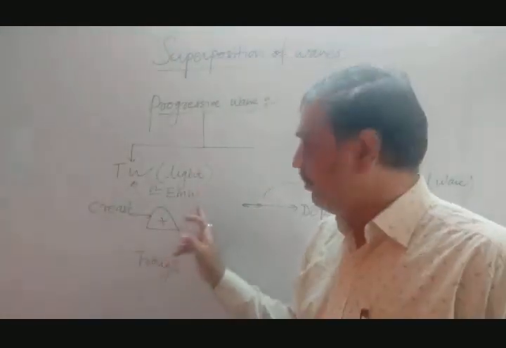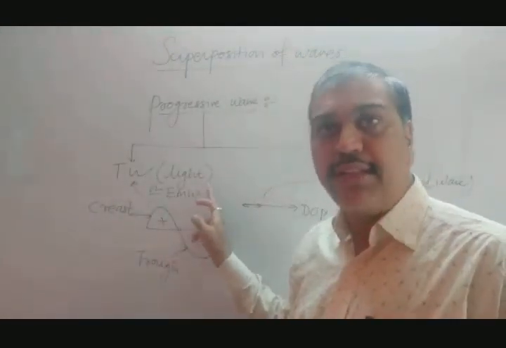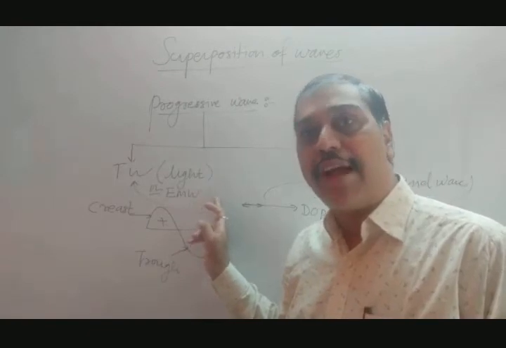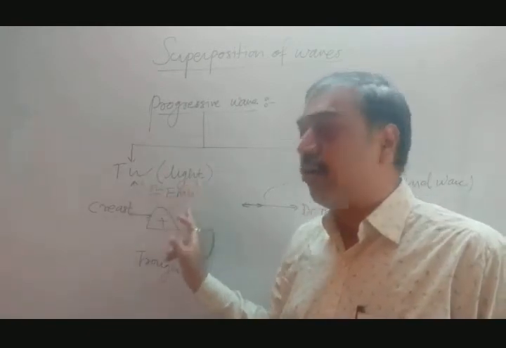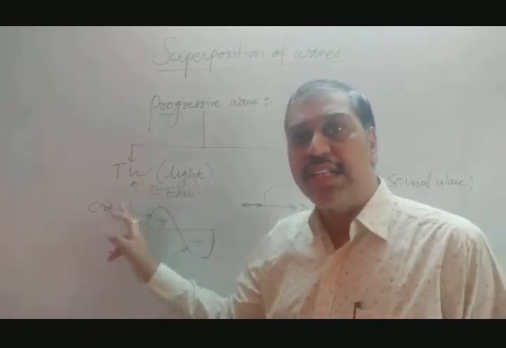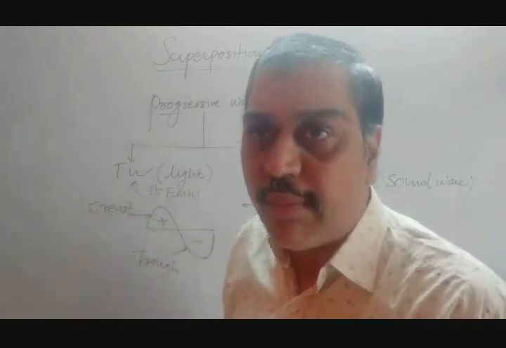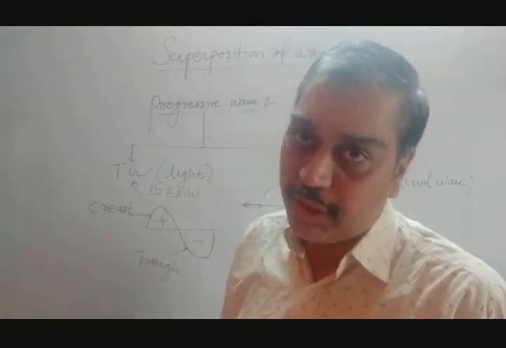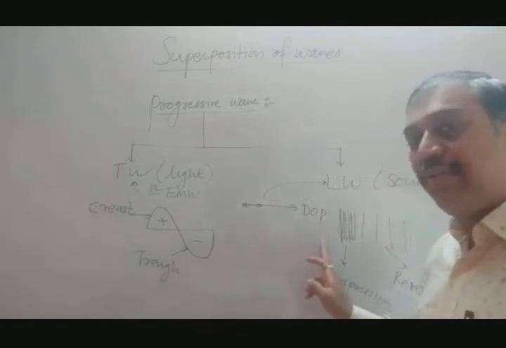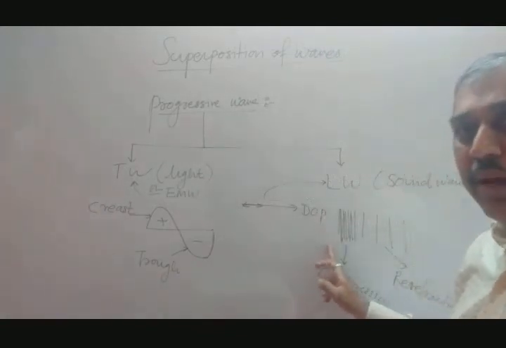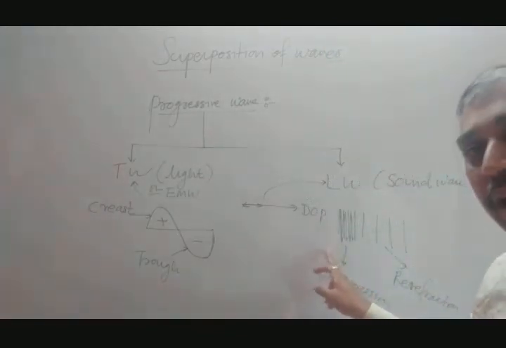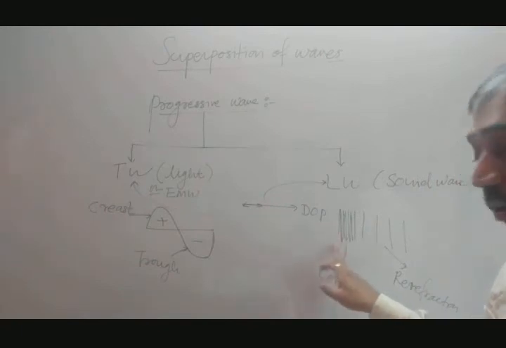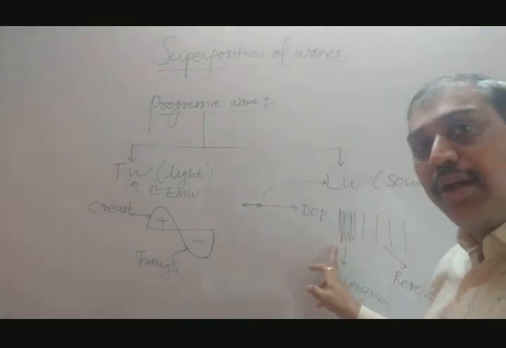If there is a medium, they still travel. If there is no medium, or suppose there is a vacuum, this light wave or electromagnetic wave still travels. This means a transverse wave does not require a material medium for its propagation, while a longitudinal wave always requires a material medium, which may be solid, liquid or gas. But a longitudinal wave cannot travel through a vacuum.